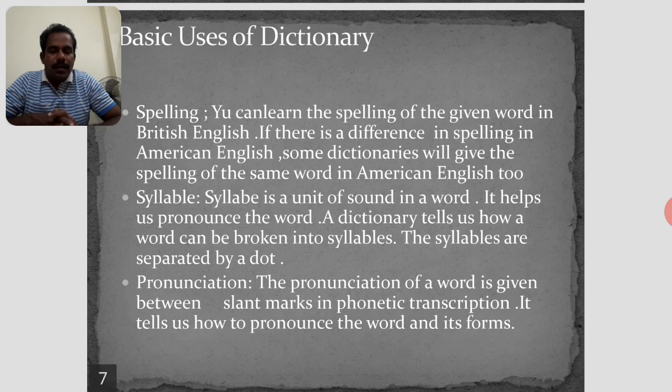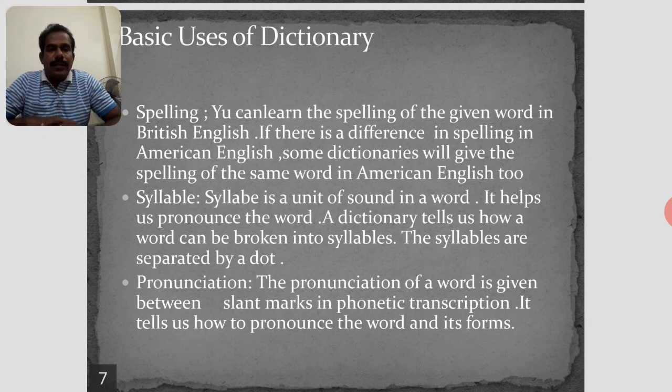The syllables are separated by a dot. We have to divide a word into syllables with the dots. Next example. Logic itself is made of two syllables. Technical is made of three syllables. Tech is one, NI is another syllable, CAL. The three syllables make up technical.